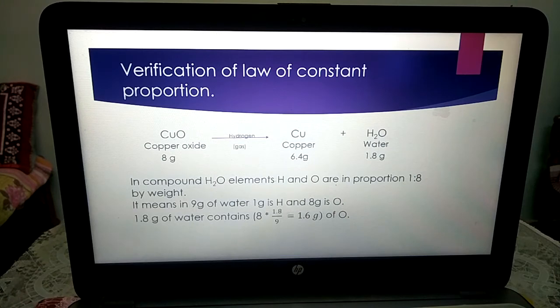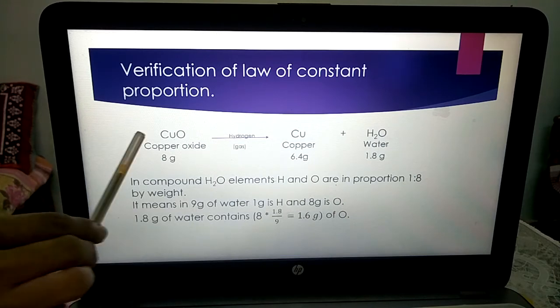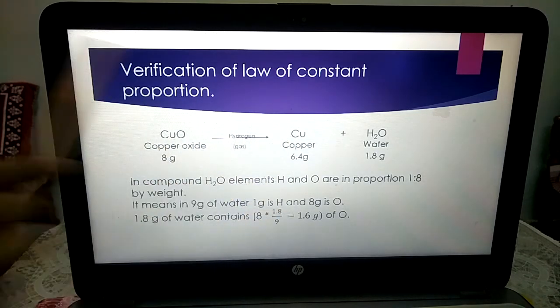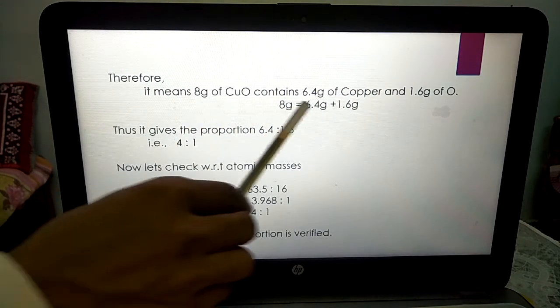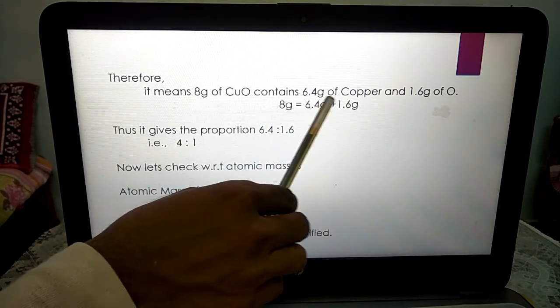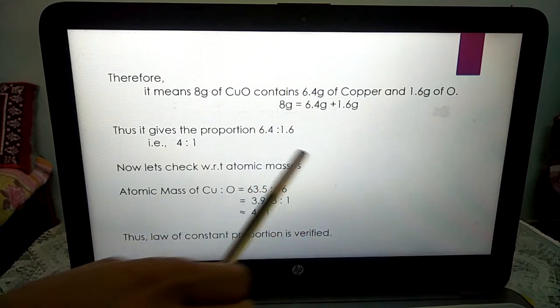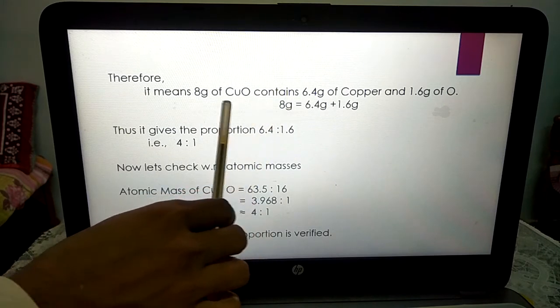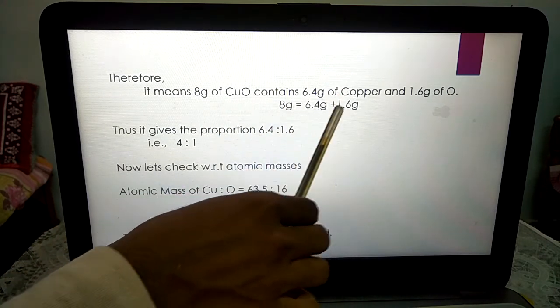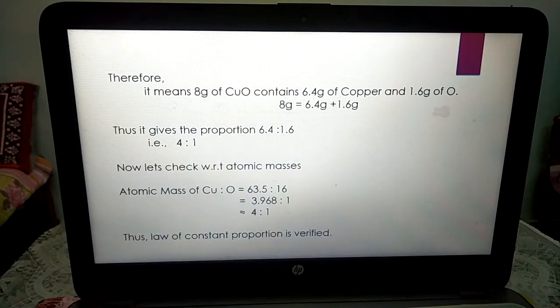obviously. So we are comparing copper oxide with only copper and oxygen. We are leaving back the hydrogen. So when we are considering copper of 6.4 gram and oxygen of 1.6 gram, we are leaving the hydrogen part now. 8 gram of copper oxide contains 6.4 gram of copper and 1.6 gram of oxygen. We have left back the hydrogen part because we have additionally added it. हमने उसको बाहर से ऐड किया था, इसलिए हम उसे अभी कंसिडरेशन में नहीं ले रहे हैं.